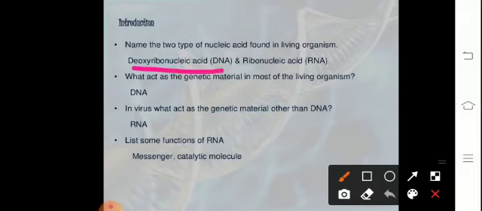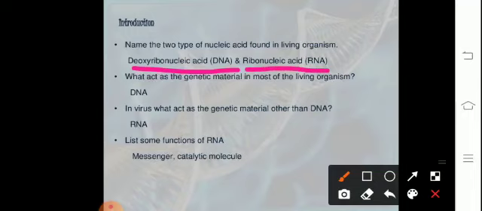So DNA refers to deoxyribonucleic acid. And here deoxy means the oxygen is removed. And when we talk about the ribonucleic acid, that is what is referred to as the RNA. So both of them, the DNA and the RNA, are found in the living system.